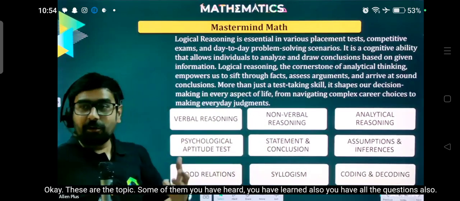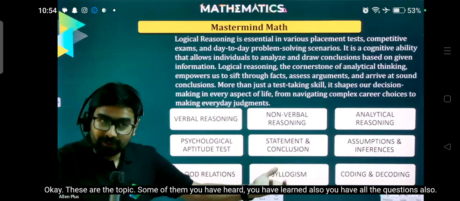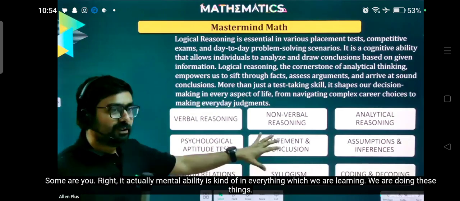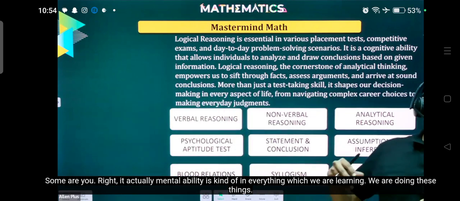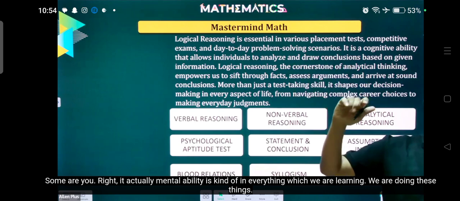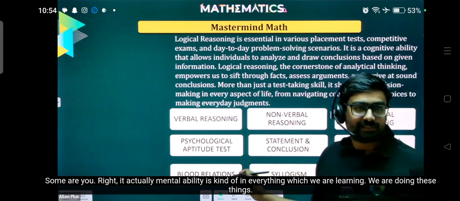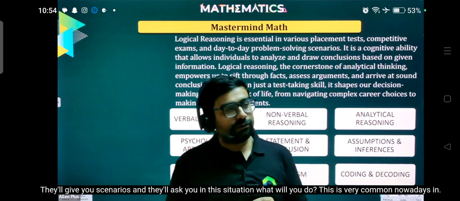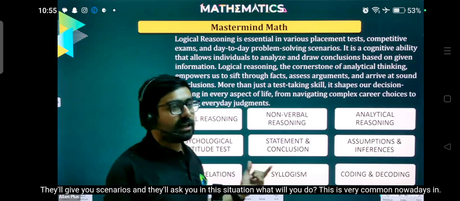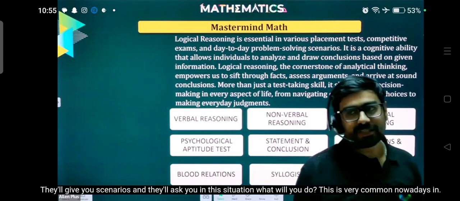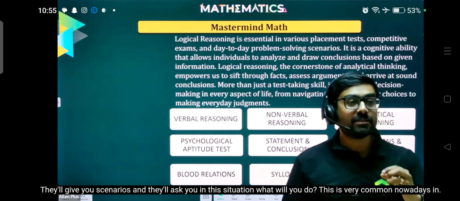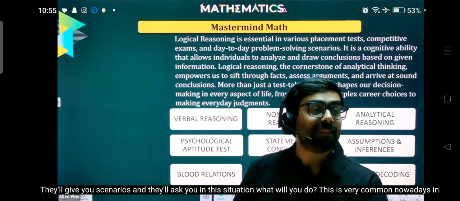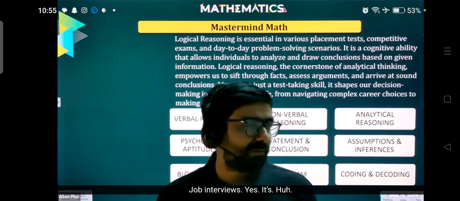These are the topics. Some of them you have heard, you have learned also, you have solved the questions also. Some are new. Mental ability is kind of in everything which we are learning. Wherever we are solving, we are doing these things. Psychological aptitude test. Real life situations. They'll give you scenarios and ask you, in this situation, what will you do? This is very common nowadays in job interviews.